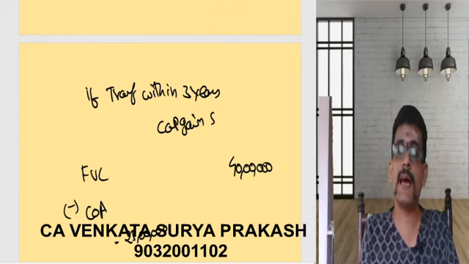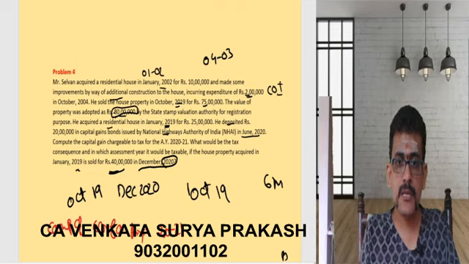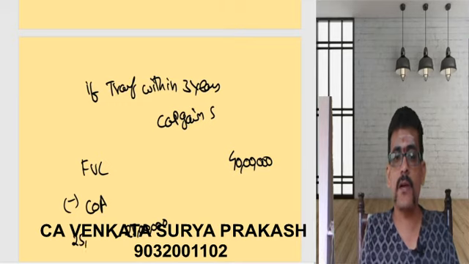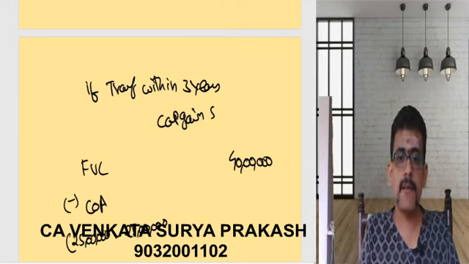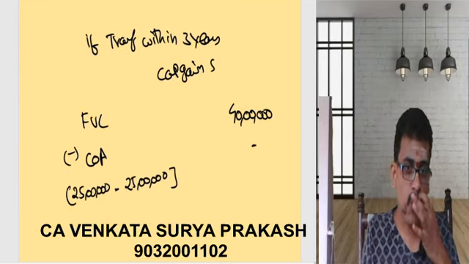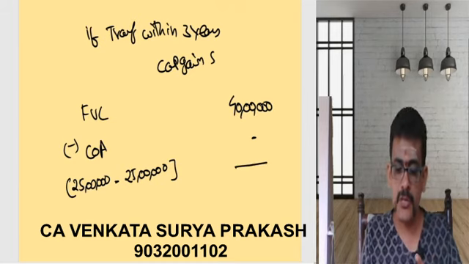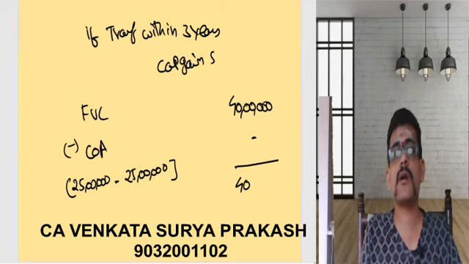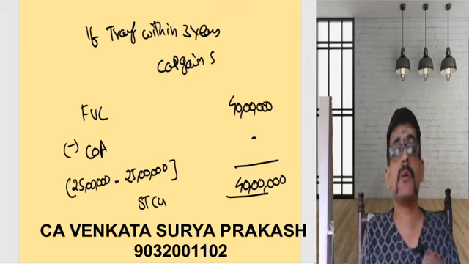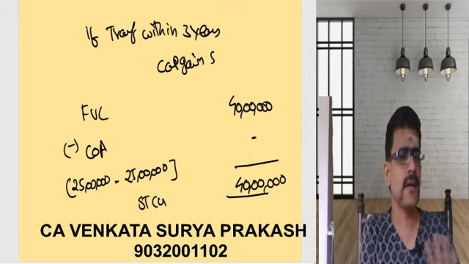Now this 25 lakhs I should reduce from this cost of acquisition. What was the cost of acquisition? Purchased a residential house for 25 lakhs. The cost of acquisition is 25 lakhs. So take the cost of acquisition as 25. Now what will happen? I will consider my cost of acquisition as 0, nil. Now your full value of consideration minus cost of acquisition, the difference is going to give you something called as capital gain. What capital gain is this? Short-term capital gain. Why? Because you had violated the provision. That's the reason you will be considering this as a short-term capital gain.